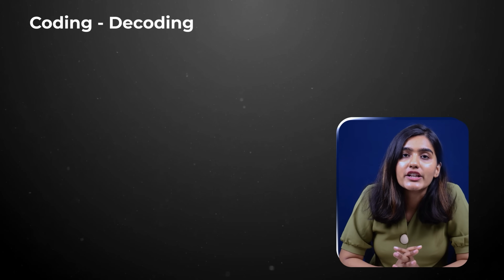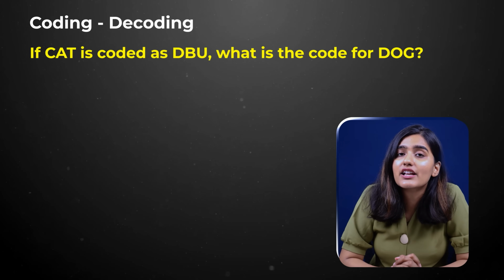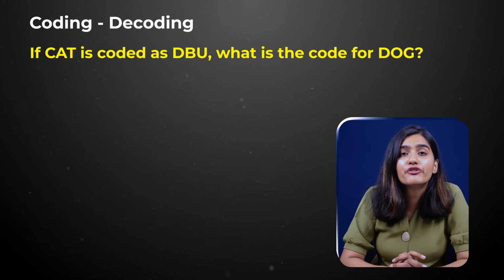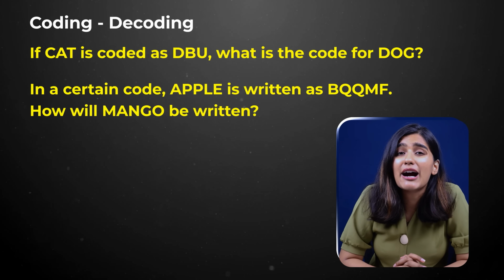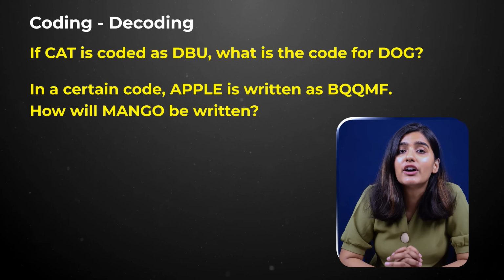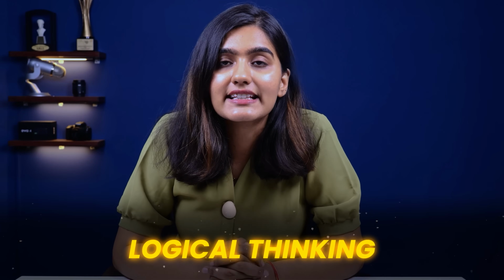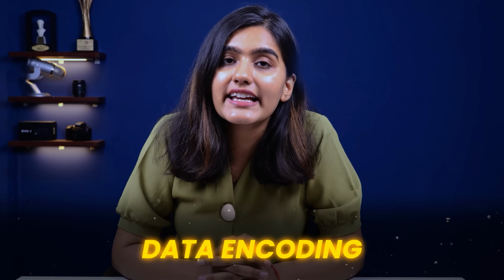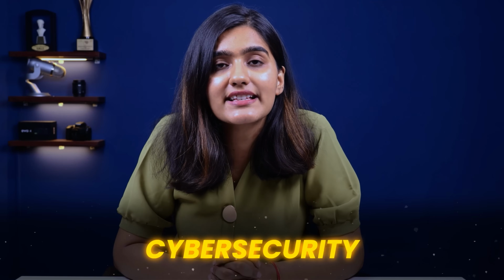Next is coding decoding. You might get questions like if CAT is decoded as DBU, what is the code for dog? Or in a certain code, apple is written as BQQMF, how will mango be written? Coding decoding is asked because it sharpens logical thinking and simulates how encryption or data encoding works in real-world programming and cybersecurity. Now let us see the explanation of the question.